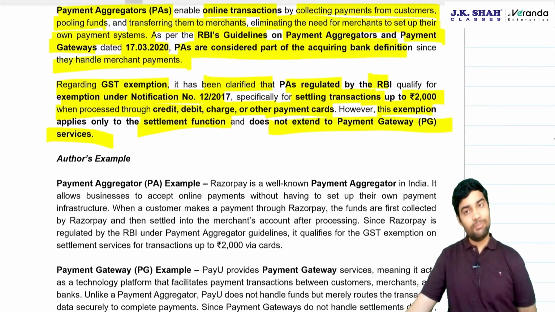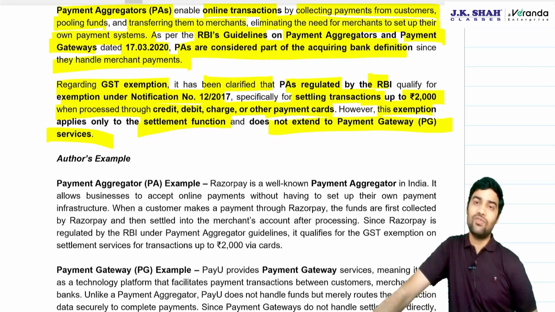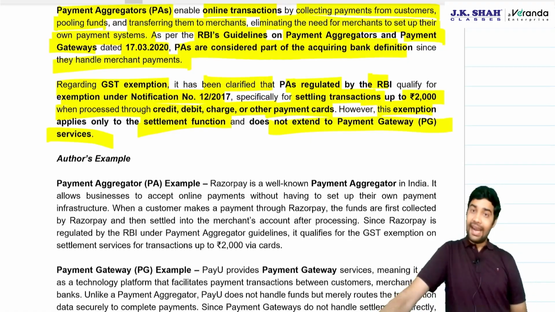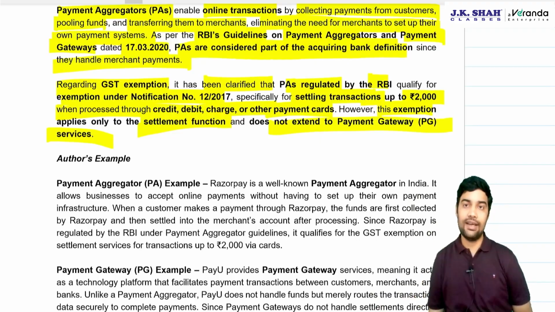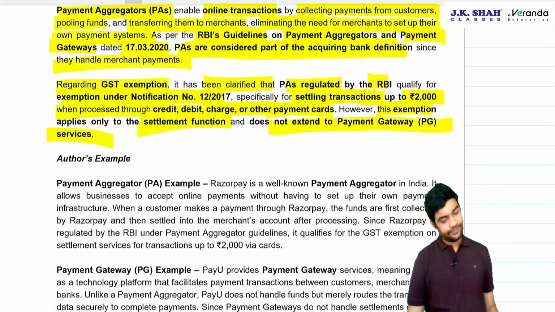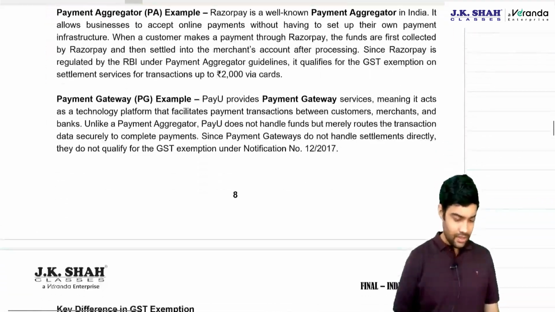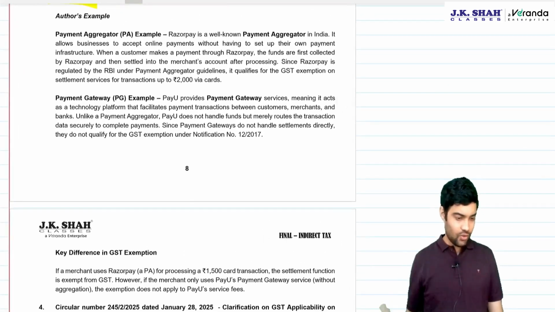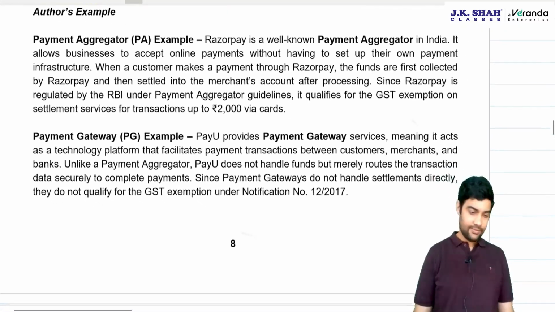If they only provide payment gateway, that is only technology, then in that case they will charge for the gateway services. That is not exempt. When they act as an acquiring bank, then in that case the exemption is available. Clear? Okay. You read this example with the key difference. I have also provided the key difference. Read this fully. Read this, then I will show you.